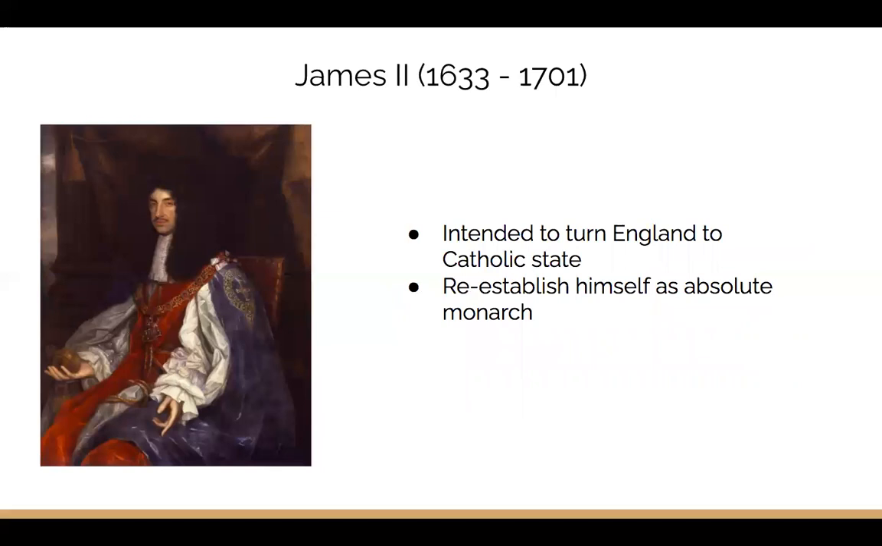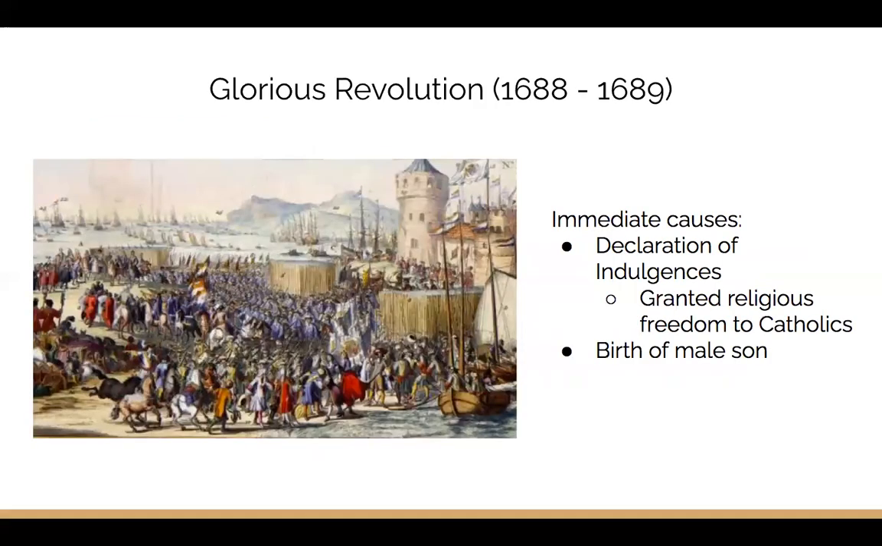After the reign of Charles II was the reign of his brother, James II. James II was not shy about his intentions and was fully dedicated to turning England back to a Catholic country, as well as establishing himself as an absolute monarch. Two actions eventually led Parliament to act: James II's reinstitution of the Declaration of Indulgences, which granted religious freedom to Catholics, and the birth of a male heir. As a result, the Glorious Revolution started in 1688.